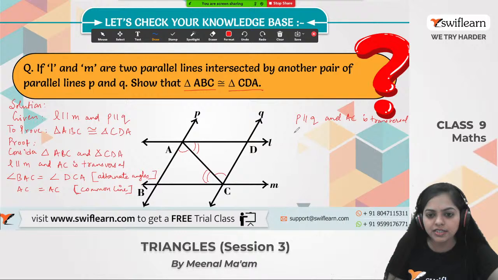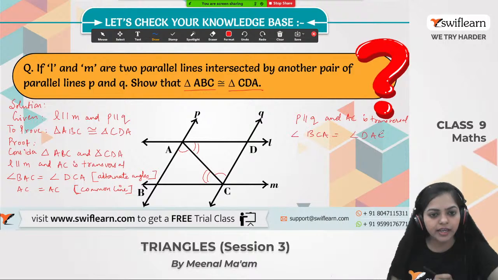So I must say that angle BCA is equal to angle what? Angle DAC. I can say this, angle DAC. Alright, and the same reason, alternate angles. So in these two triangles, angle BAC equals angle DCA, AC is common and angle BCA equals angle DAC.